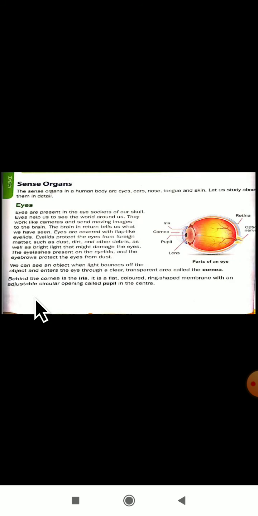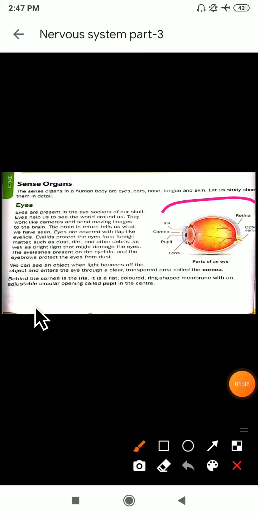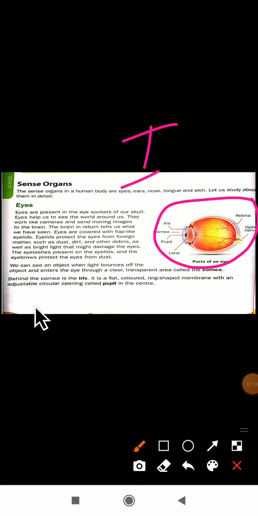In the previous video class we studied the sense organs. We have 5 sense organs: eyes, ears, nose, tongue and skin. We studied the eyes in detail. Dear students, this diagram, parts of an eye, is very important. They have given these parts of an eye here. You have to practice this diagram in your science diagram book.